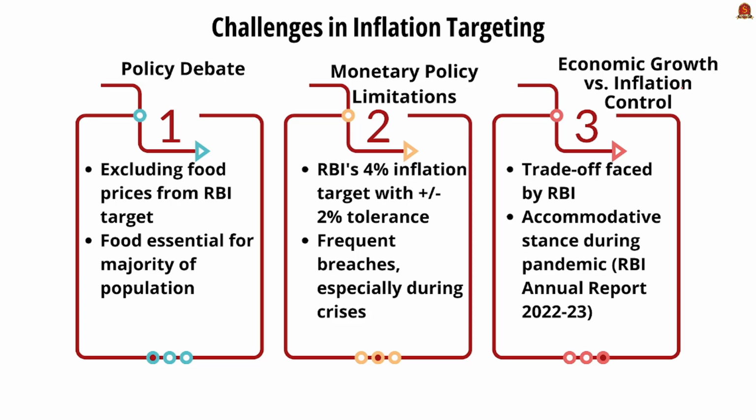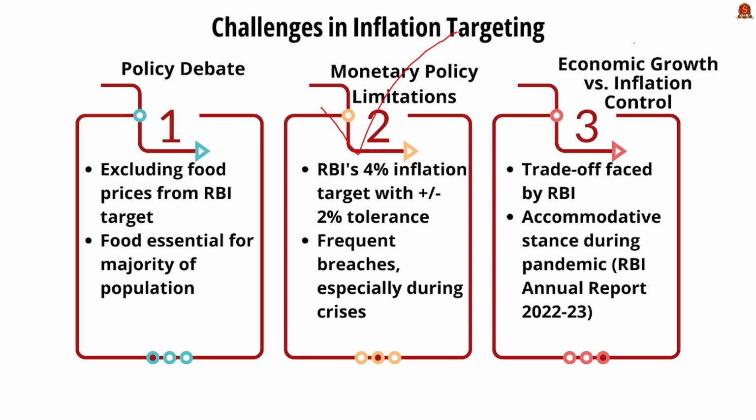The first thing with respect to the policy debate is excluding food prices from RBI targeting. A major criticism leveled against this is that food essentially forms a majority of the spending in the household. So excluding this raises many concerns about replicating the exact picture of inflation prevailing at the national level. The second one is monetary policy limitation. See, RBI uses a 4% inflation target with plus or minus 2% of tolerance. But the major constraint here is that frequent breaches have often been reported.